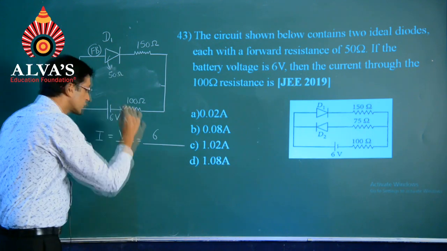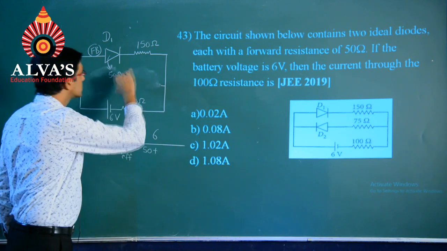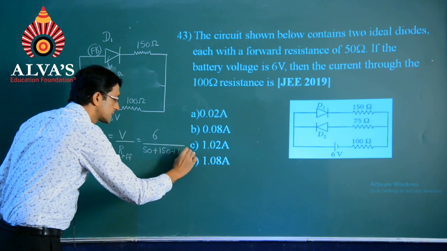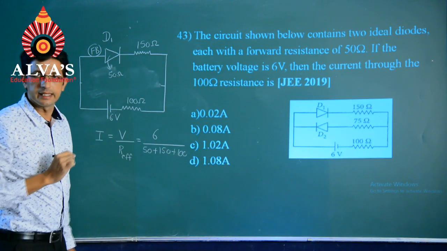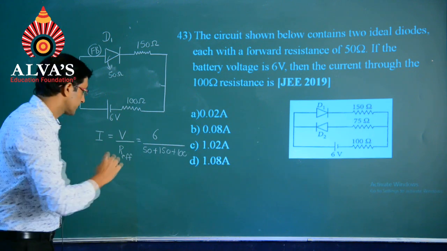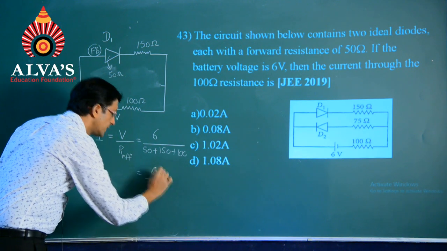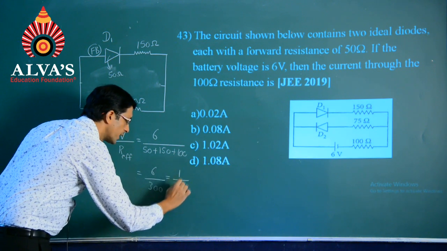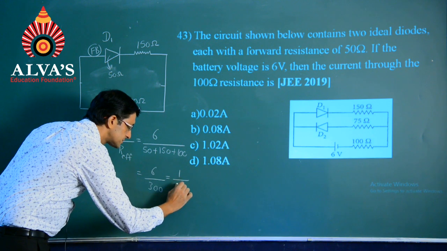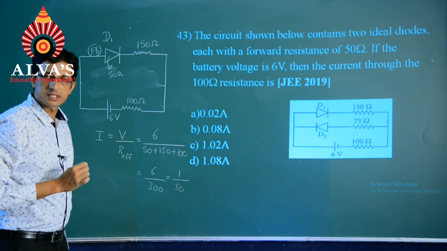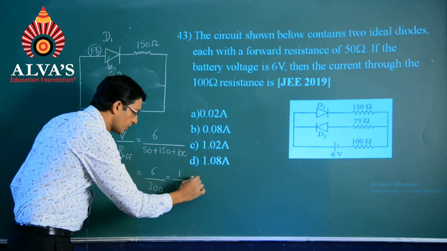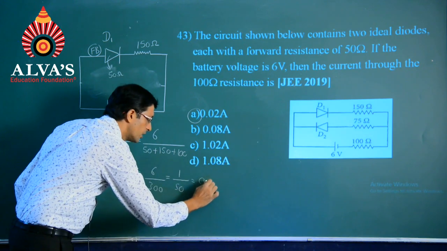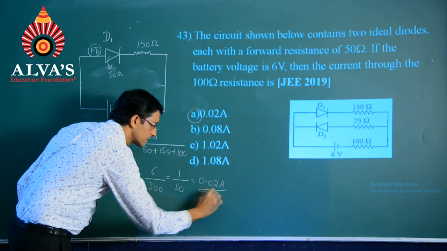So, 50 plus 150 along with 100, all 3 are in series and hence they get added up. So, 6 divided by 300 comes as 1 divided by 50, which on simplification gives us the first option, 0.02 ampere.